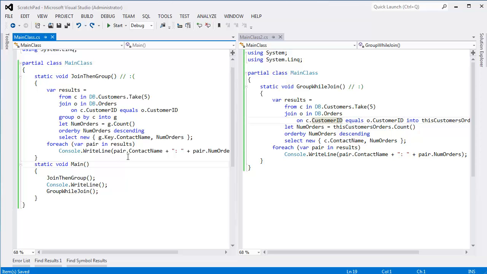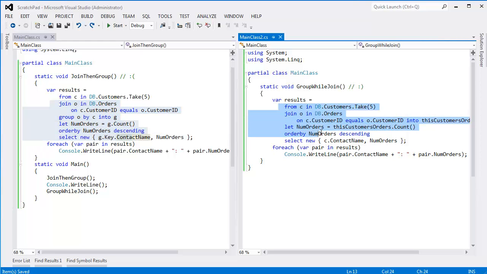Okay, from the previous two videos, we have our queries. This one does a join and then a group and then an into, and this one just does a join with an into. And I told you that when we do a join with an into, it will also group at the same time. So this query is less efficient than this query. You can see I put the less efficient unhappy face there. This is the more efficient query. I have the happy face there.